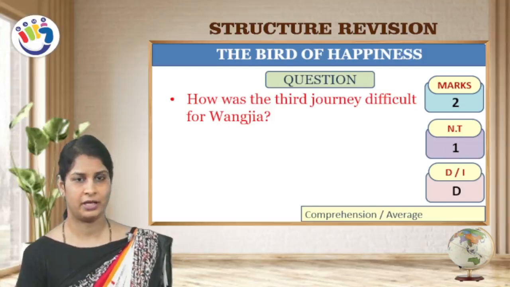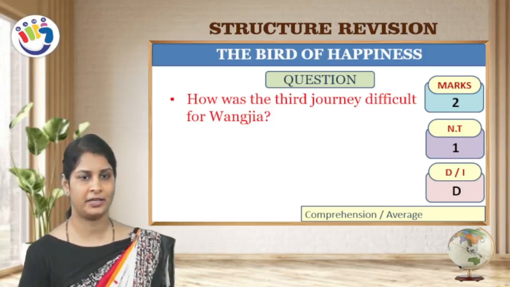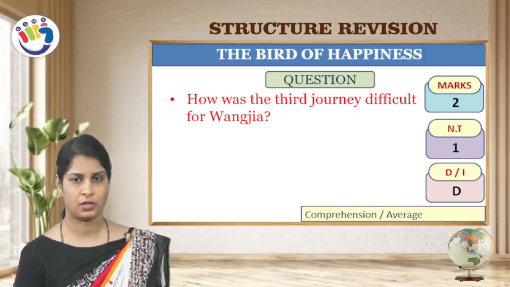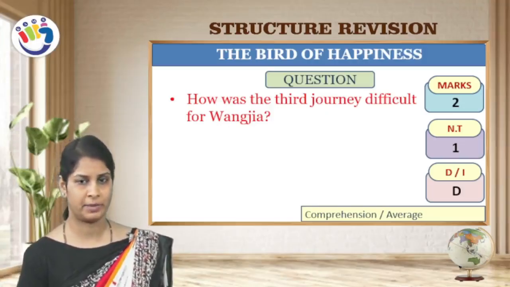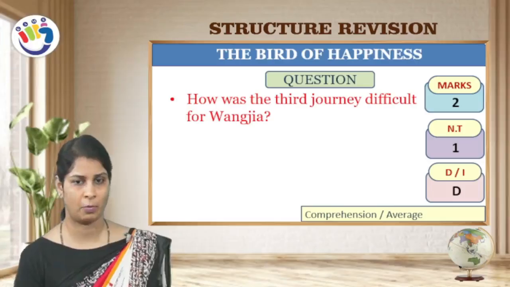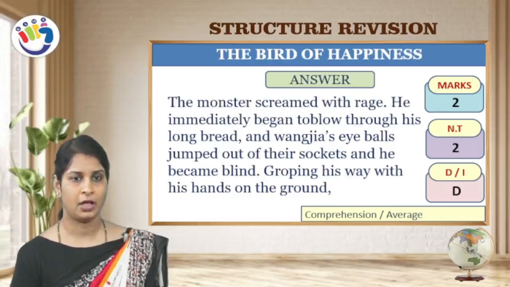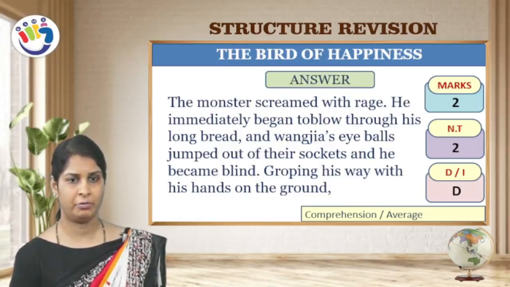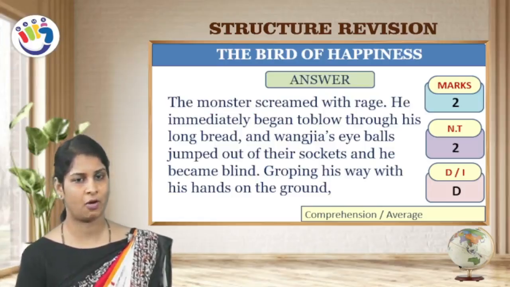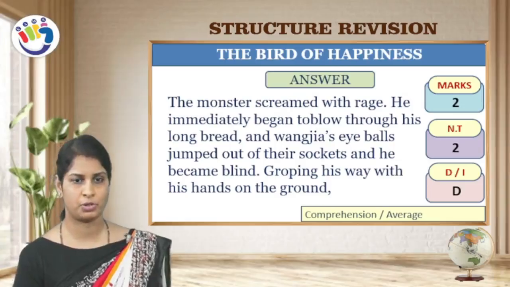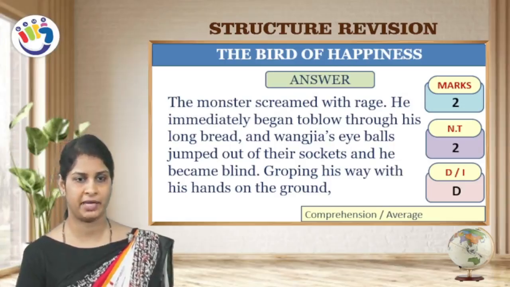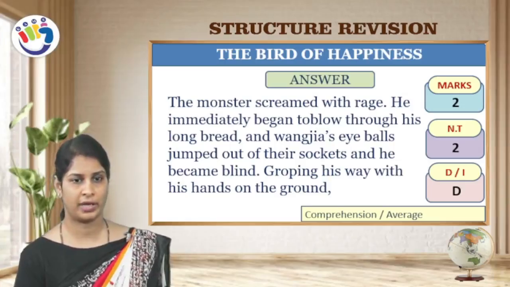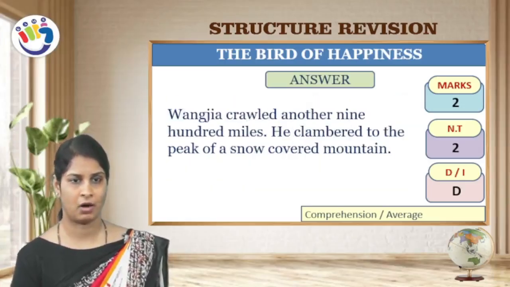The next question, how was the third journey difficult for Wangzia? This was for 2 marks and one time it appeared, a direct question under comprehension or average. The monster screamed with rage. Rage means anger. He immediately began to blow through his long beard and Wangzia's eyeballs jumped out of their sockets and he became blind, groping his way with his hands on the ground.